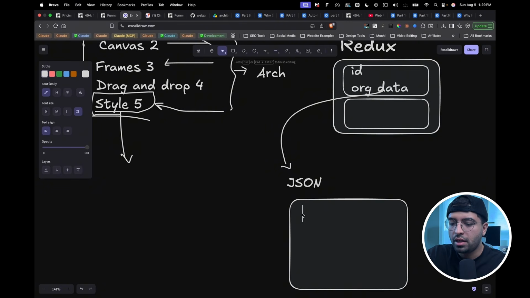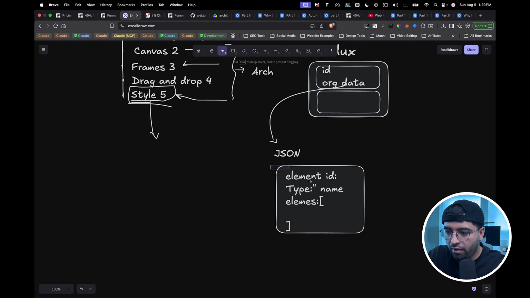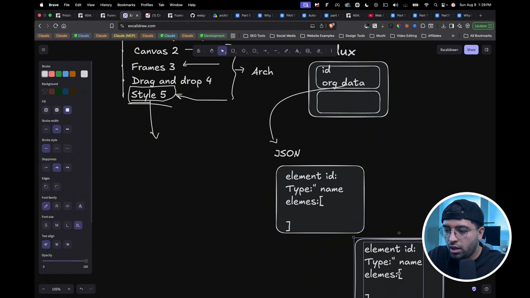So I would probably need element ID, type, name, whatever that is, and if that element has other elements as well. So elements like this, which is an array, right? Because one element can have multiple children. And then the same data we have here will also be copied into this.